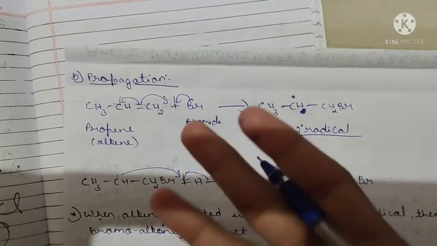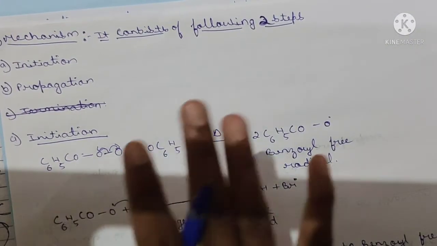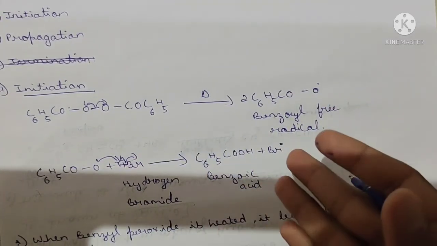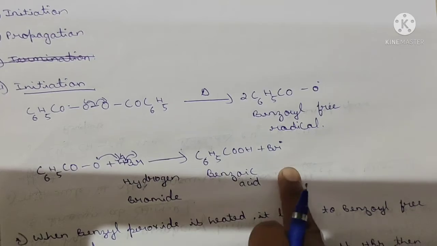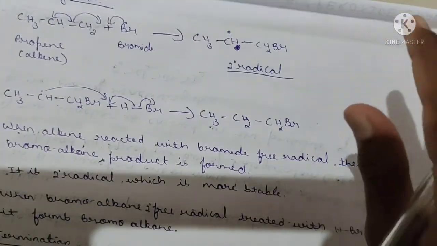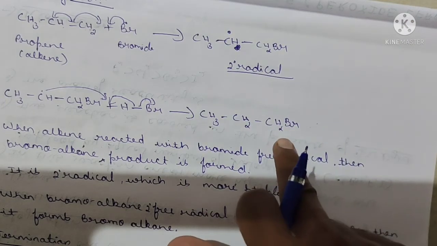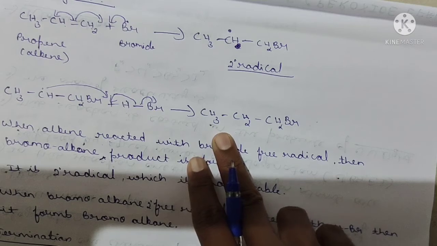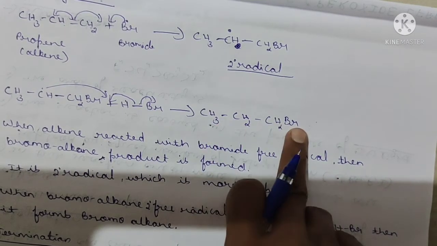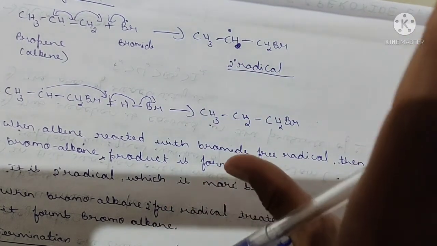Clear? Instead of initiation, propagation, you can also write, I will give you one idea. You write simply formation of benzoic acid or formation of free radical. Which one? That is the bromine free radical. This is the first step. Clear? Then next step, you directly write formation of what? Bromopropane. Formation of the bromopropane. 1, 2, 3. This bromopropane states the anti-Markovnikov rule.